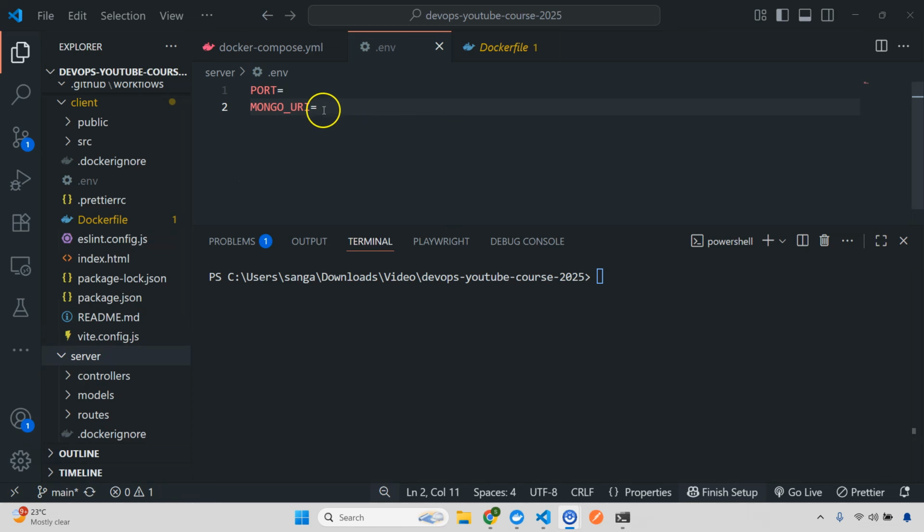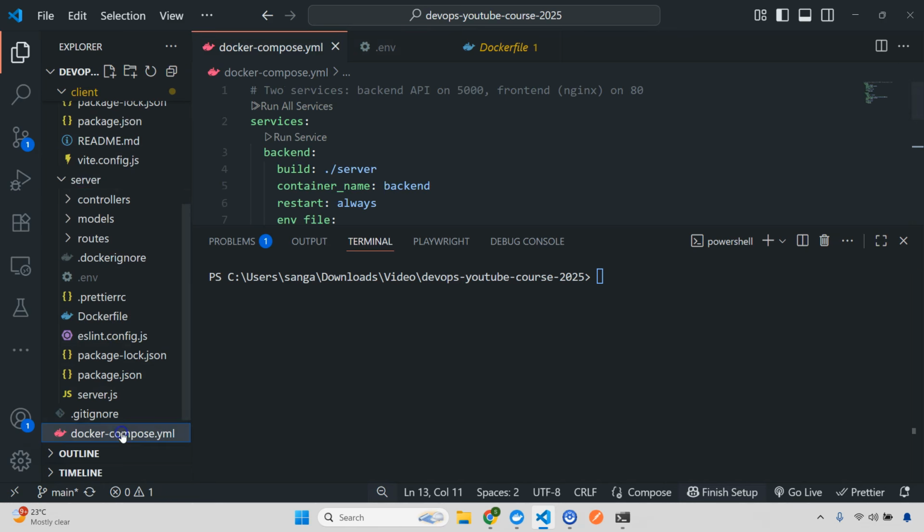And then the next thing you need to do is on the server side. Because in the first part we used MongoDB Atlas, now for this one we're going to change it. If you already have the env, I already removed it, so change this one to local MongoDB. Okay, so first of all I'm going to give this one as 5000, and this one as mongodb colon, and this will be the Mongo image name, inside our container, and then we have 27017, and then I'm going to give this name as, let's say, taskdb.